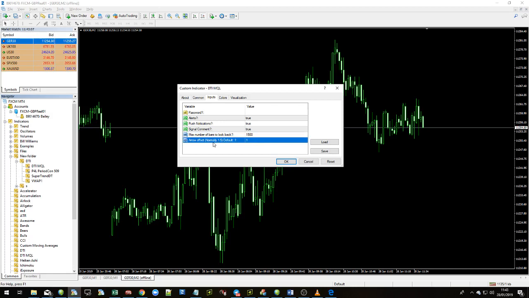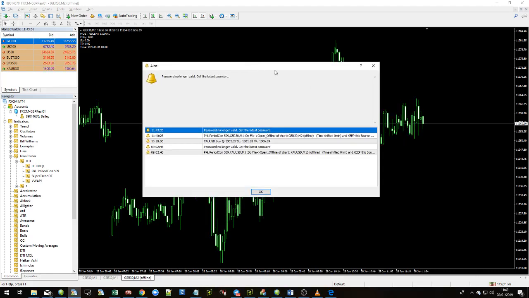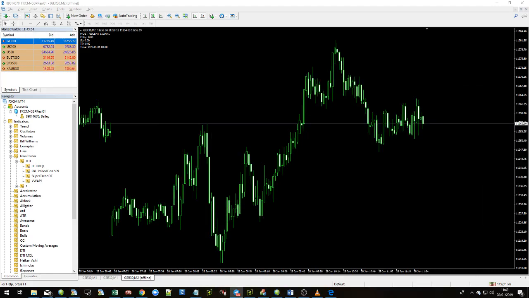And the final one is how far away from the candles do you want the arrows to appear? I normally choose a number between 1 and 5. The default is 1. That will make more sense when you see it on the screen. Now if I press OK here without a password, unfortunately it won't work. You'll get this alert box that says the password is no longer valid, get the latest password, and you'll need to enter that to get it working for you. Now you should already have the password. If you don't, then just send a message and I'll get that all set up for you.